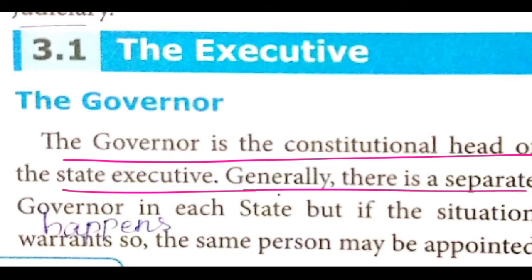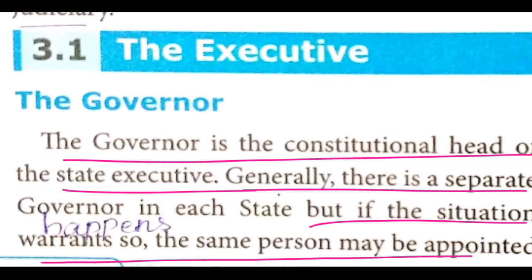But if the situation warrants, the same person may be appointed as the Governor of two or more states.